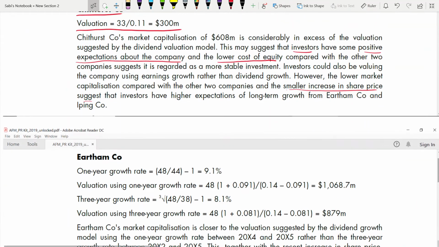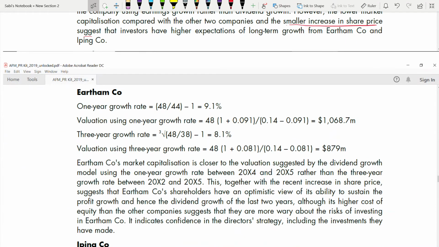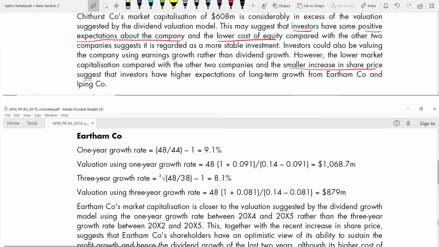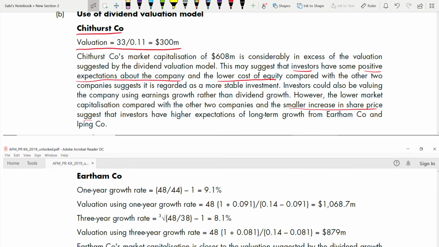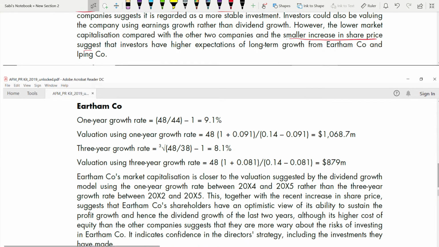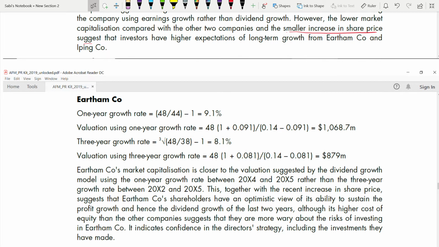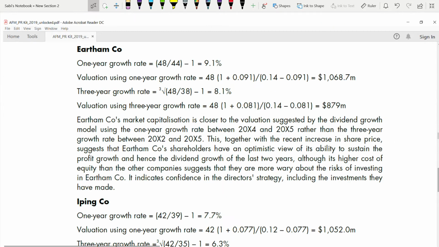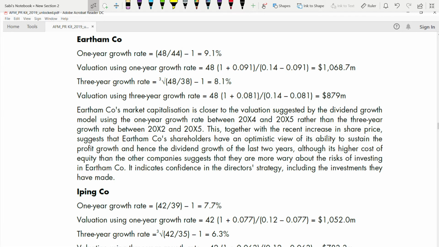Now let's go to the other one, the Earthham company. Here we just divided 33 because for each of the 4 years the dividend paid was 33: 33, 33, 33, 33. That's why it is 33 divided by cost of equity. But when you come to Earthham, there's growth. You have to find that growth first. You cannot just take any dividend and divide by the cost of equity. That's why there are so many workings for the Earthham company, and the same for Iping.